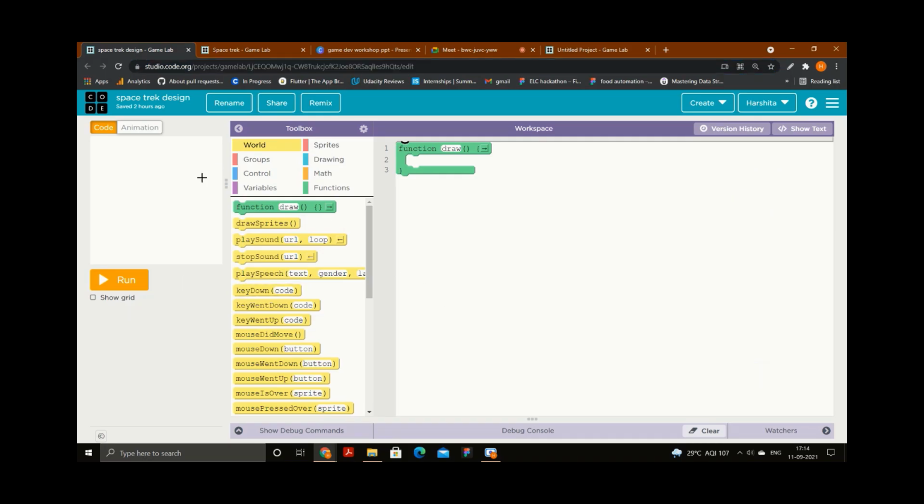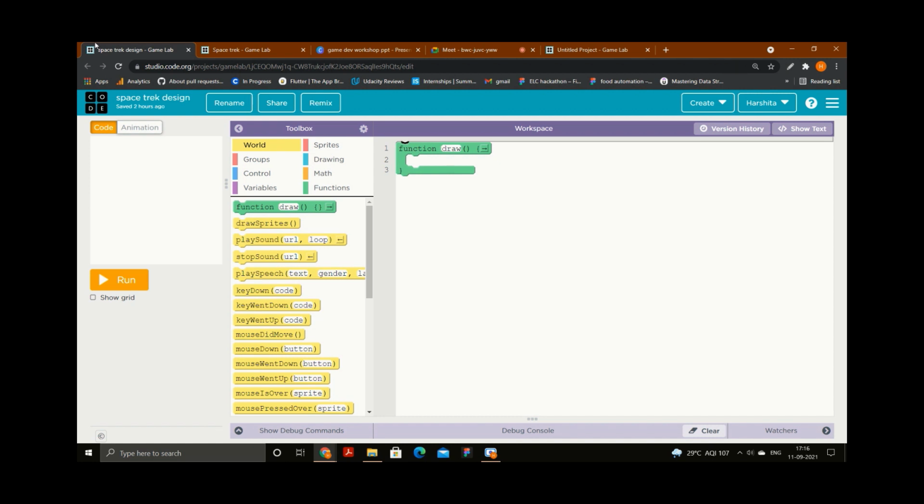After that, such kind of interface will be open for you. You can see the remix button in the top. Click on the remix, everyone. Then you will be able to do anything in that.